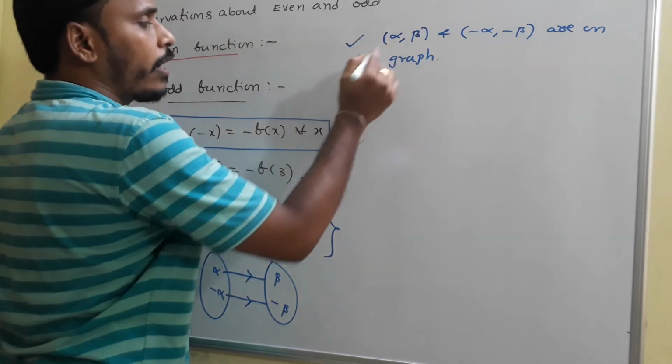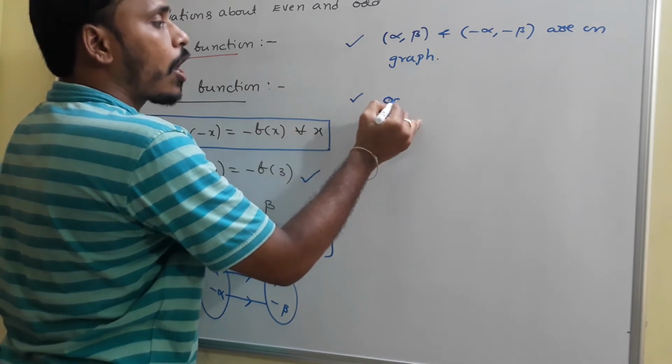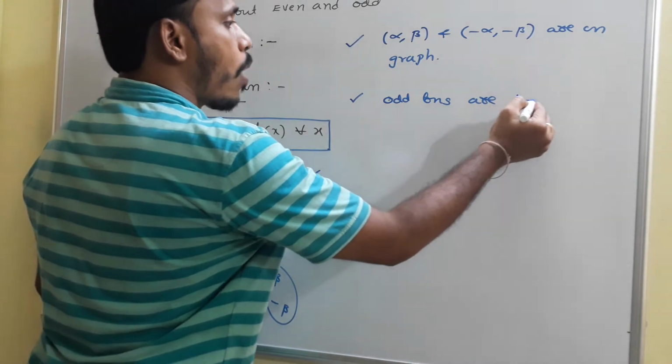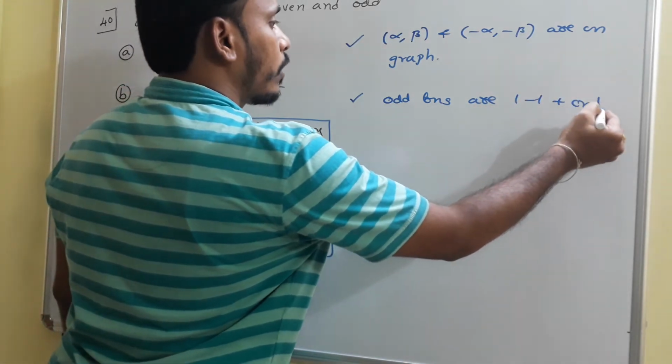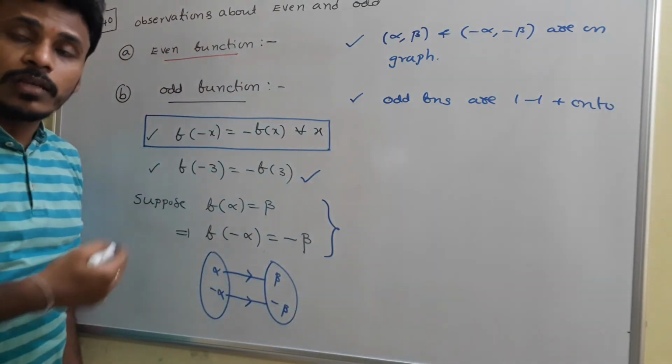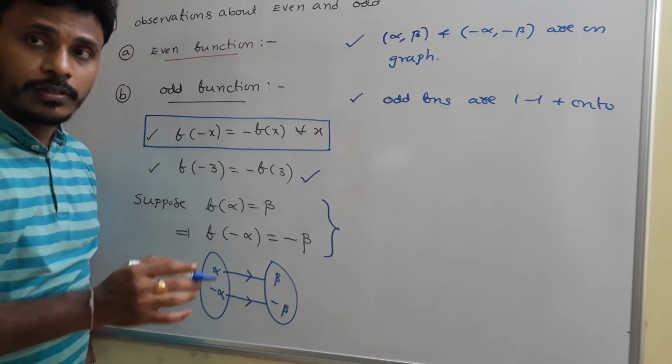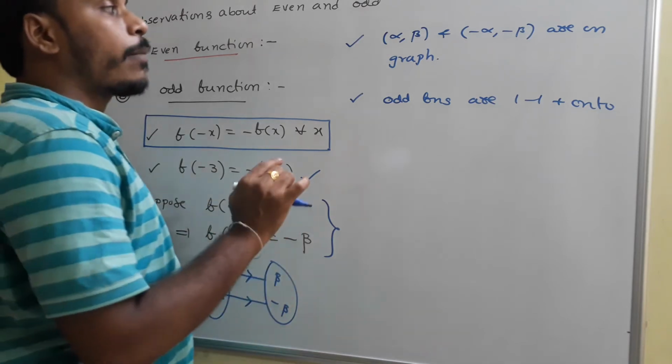Okay, this is one point related to the graph, and the other thing is odd functions are one-one and onto. Since odd functions are one-one and onto, they are bijective, and so the inverse also exists. That's another part.